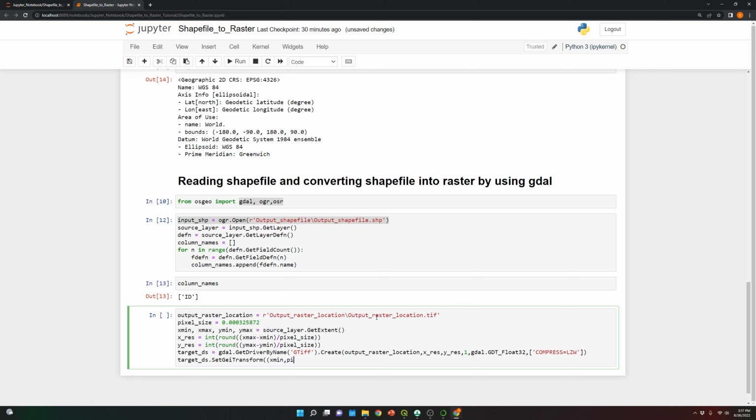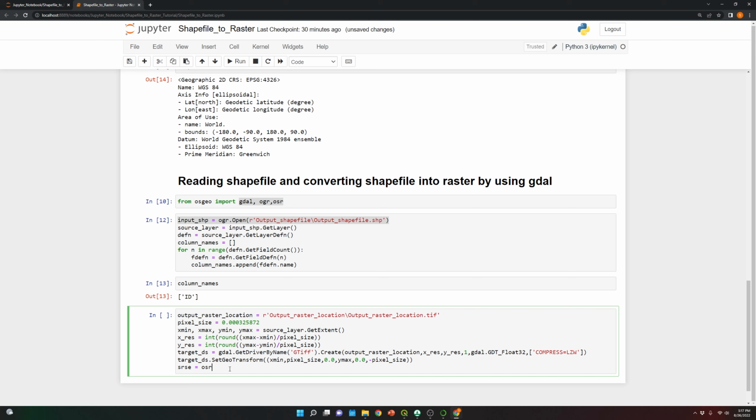It's x min first, then the pixel size, 0, 0, y max, 0, 0, and then minus pixel size. Okay, so now, sorry, should be GeoTransform. So we specify technically the boundaries of the raster.